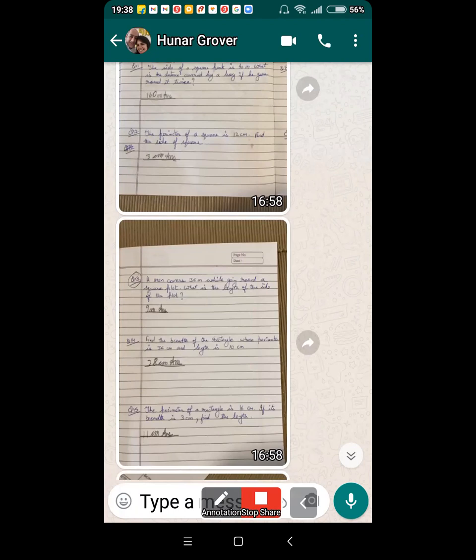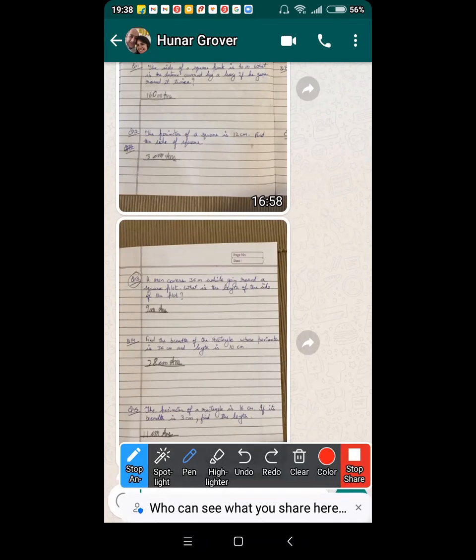I will tell you. See, that's a square plot. So, a man covers 36 meter while going round a square plot. Round means he covers one round basically. Now don't take the meaning of the word round literally. Round means to reach the same point from where you started. So, this is the perimeter, right? 36 meter is the perimeter, right? Did you understand why it is a perimeter?